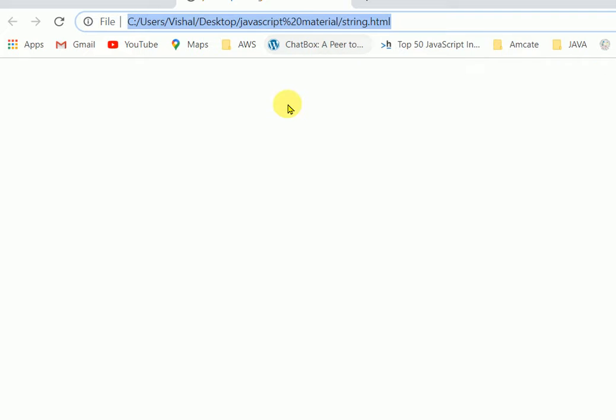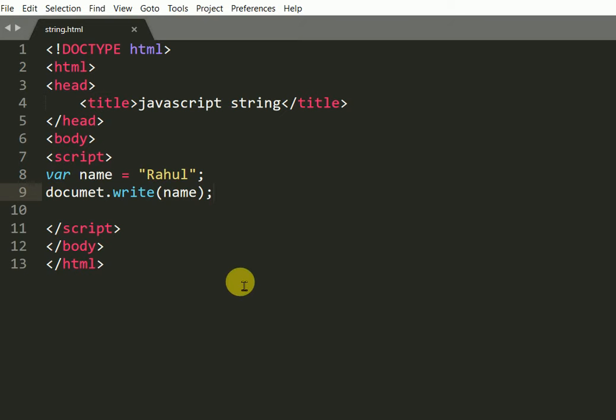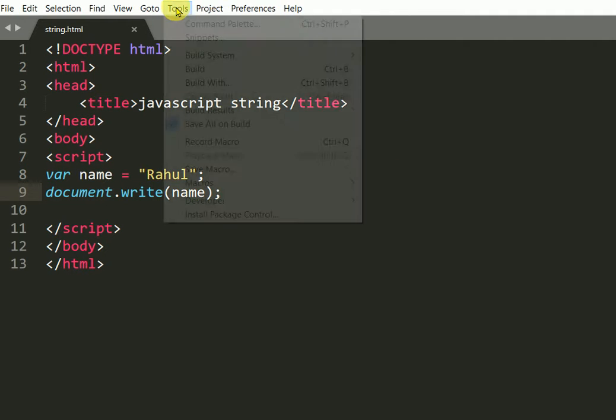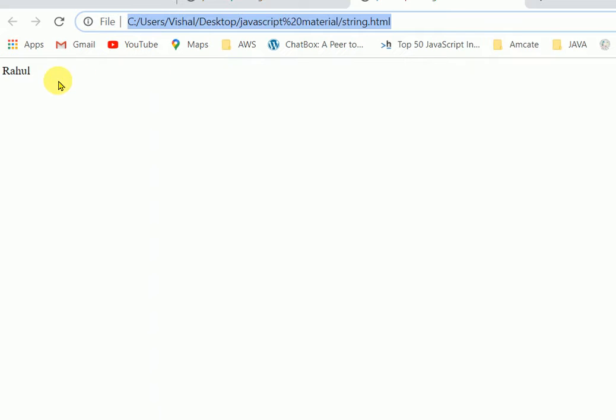It doesn't get any values, so I have a mistake in the document. Now I got the name Rahul.